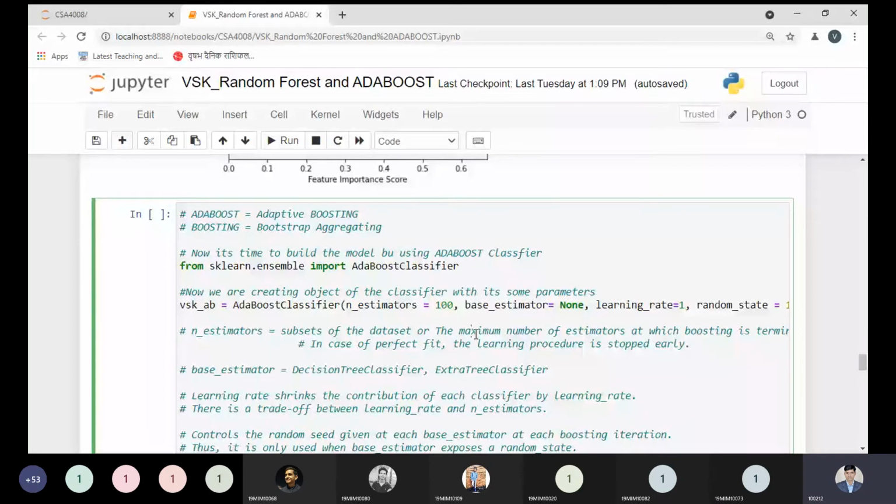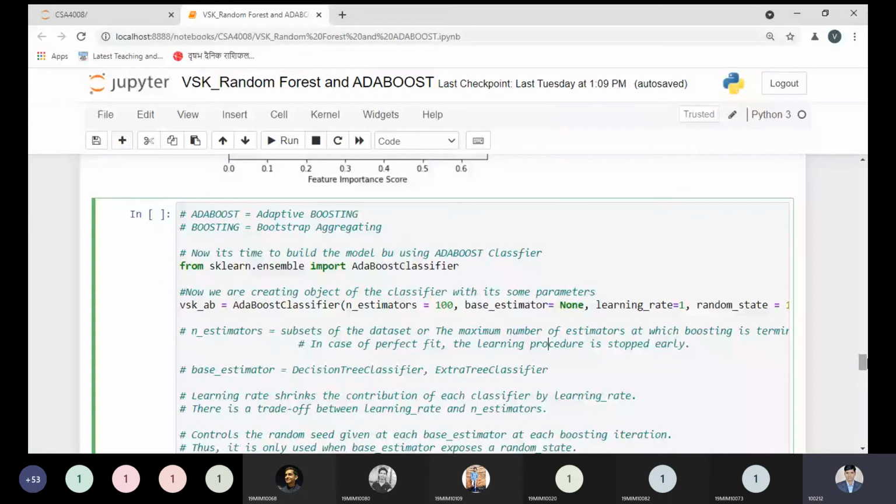So number of estimators here means the maximum number of estimators at which boosting is terminated. That is the point you have to keep in mind. In this case, a perfect fit stops the learning procedure early.